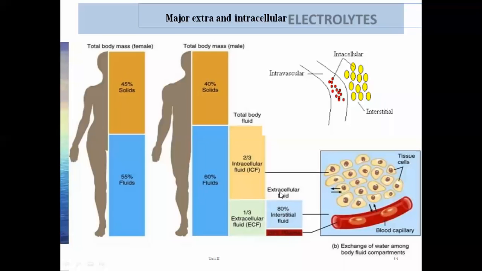So basically, how many types are there? Three types are there: intracellular fluid, interstitial fluid, and vascular fluid. Intracellular, inside the cell; extracellular, interstitial plus vascular fluid. So these are all we have depicted here. So this is vascular fluid. The fluid which is present inside the cell is intracellular, and in between the cells, दोन सेलच्या मध्ये जे काही फ्लूइड प्रेझेंट असेल त्याला काय म्हणतात? इंटरस्टिशियल फ्लूइड.